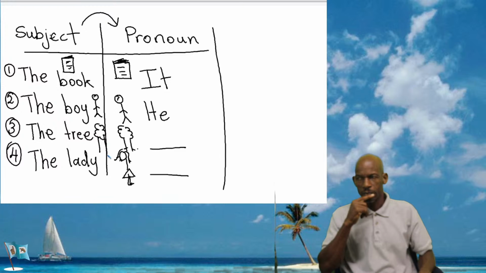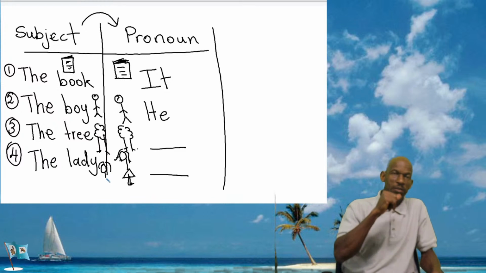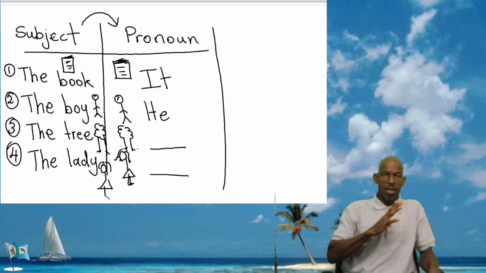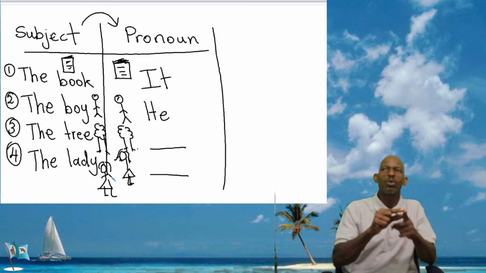The same tree and the same lady. Same tree, same lady. Okay.